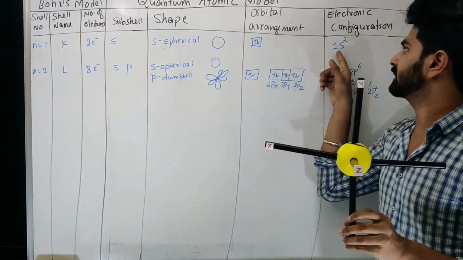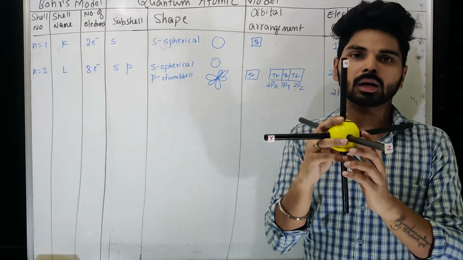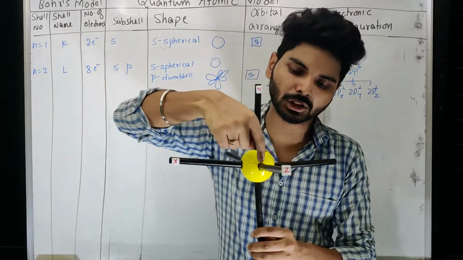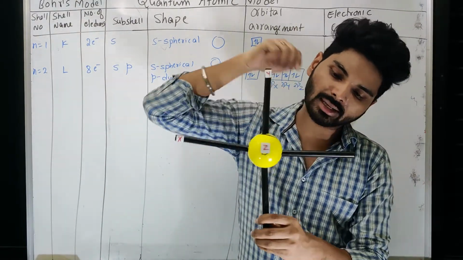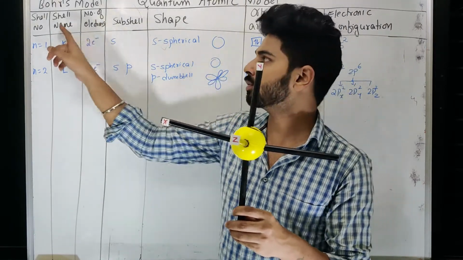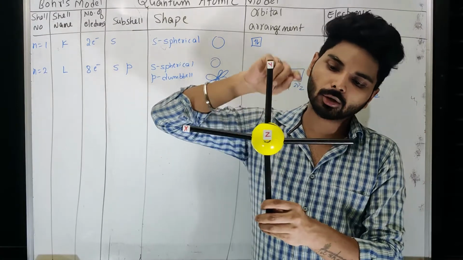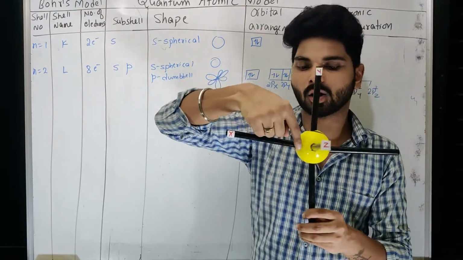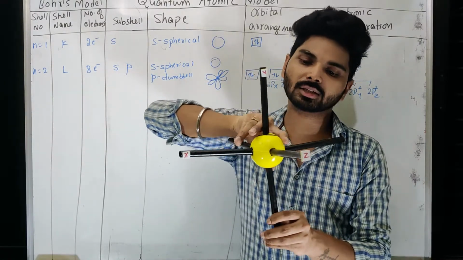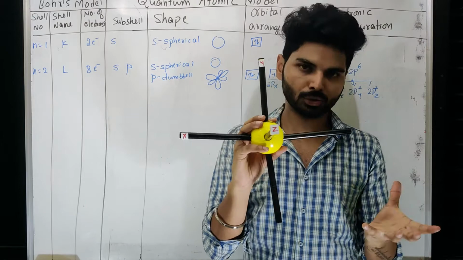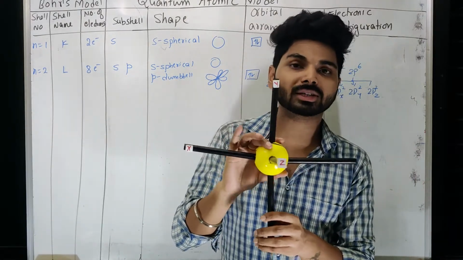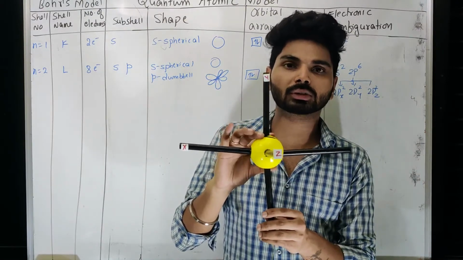Now this particular space is what Bohr considered as the K shell. When I say K shell, you can think of only two axes, and this you can say is a path where the electron is present. Now look at the difference between the Bohr model and the quantum mechanical model. If you consider this line as the orbit, considering the electron as only that path, versus considering the electron as this entire sphere, there is a huge difference, right? When you consider the electron as a particle, you cannot assume this spherical shape. Why?